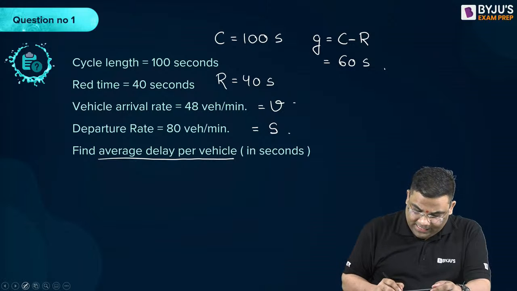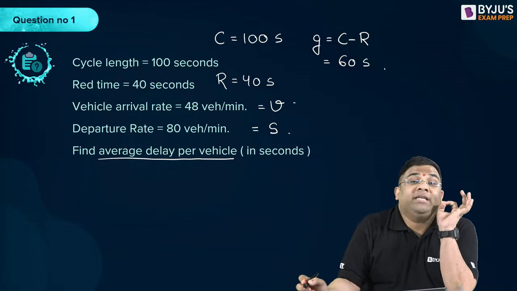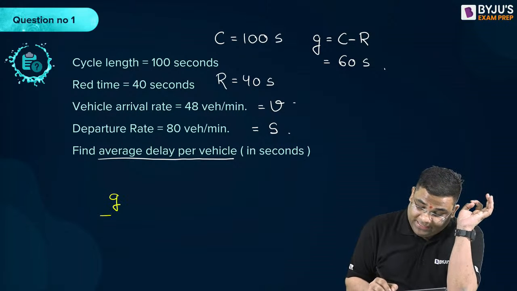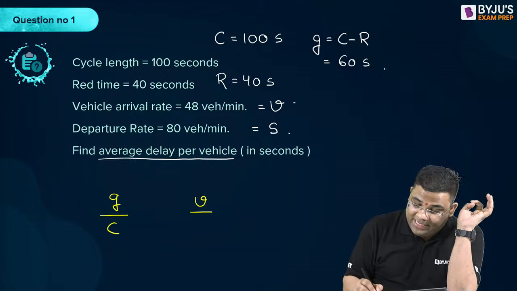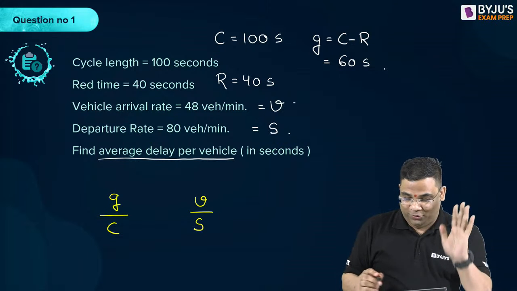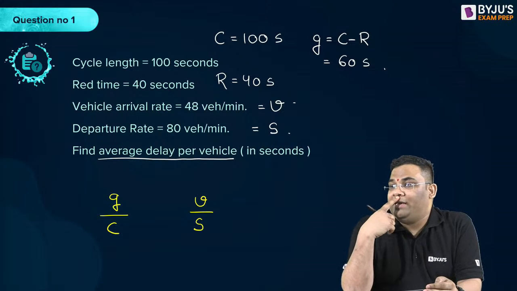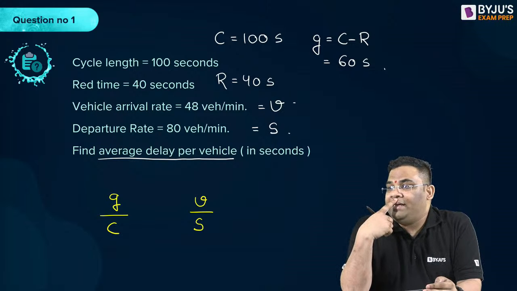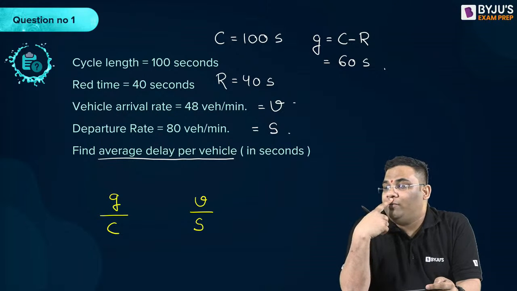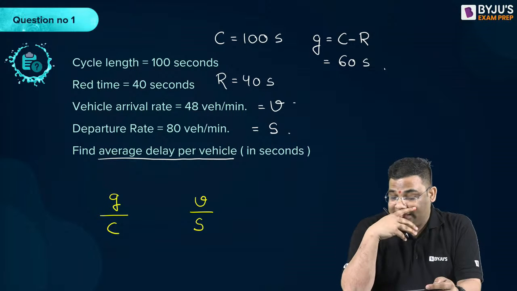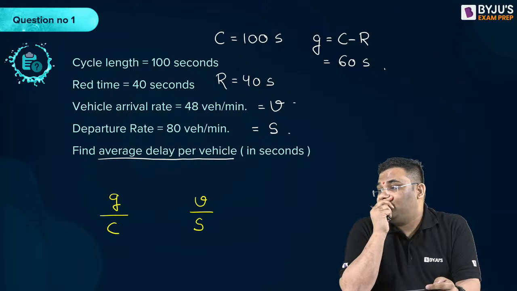So how to find out the delay? For that, first thing you have to check is whether your G by C is V by S or not. So, please find out and tell me, is G by C equal to V by S? Please mention in the comment section.